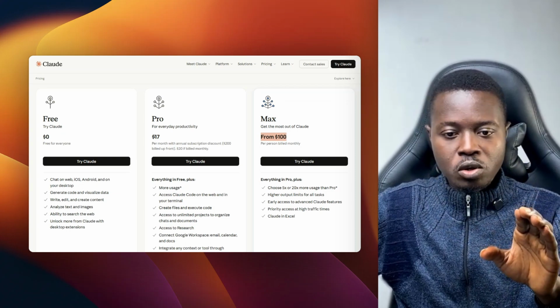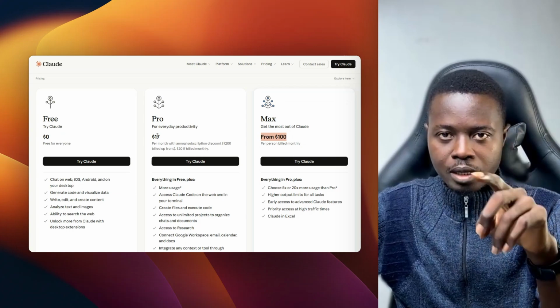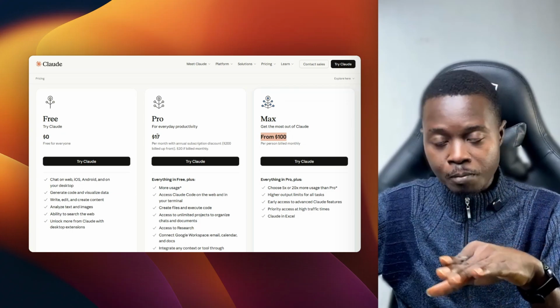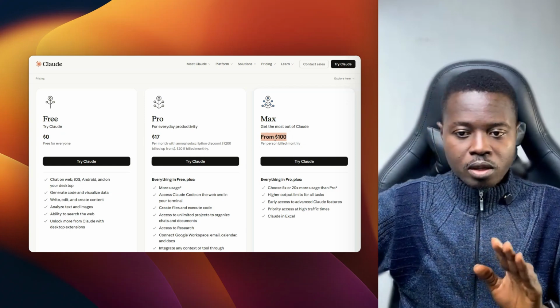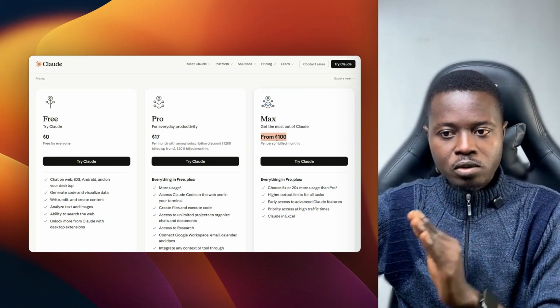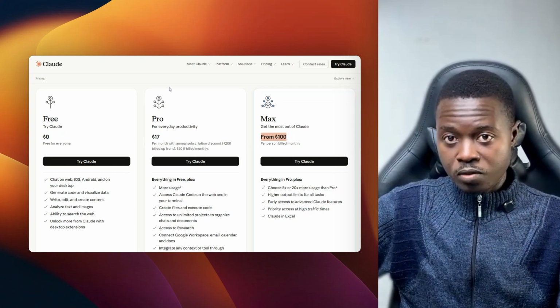Usually, I even exhaust my pro plan. Most of the time, they will log me out and tell me that I should come back in the next 2-3 days before I continue again. That's how much I use Claude for my daily activities. So even if I subscribe to the Max plan, I can use it for both the coding and also use it for my normal things.